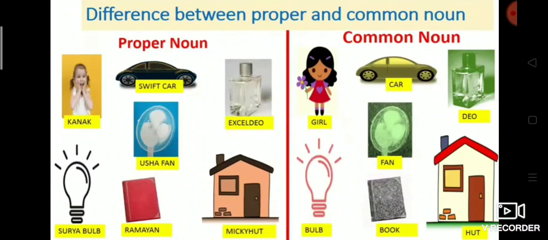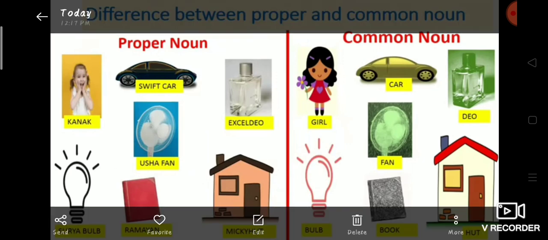In this slide, you can see common noun and proper noun. Here, girl denotes the whole community and group. On the other side, you can see Kanak. Kanak is a particular person's name. So Kanak is a proper noun and girl is a common noun. Second example, fan.